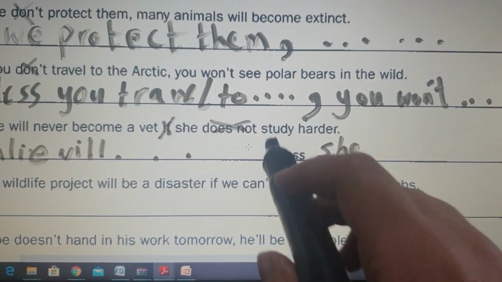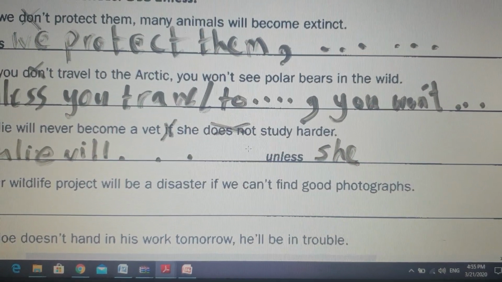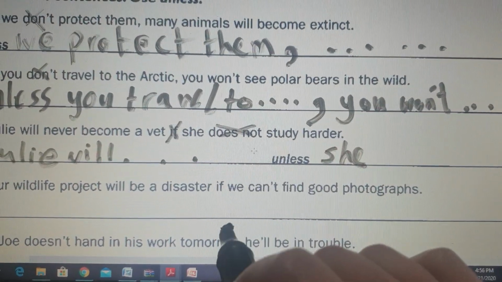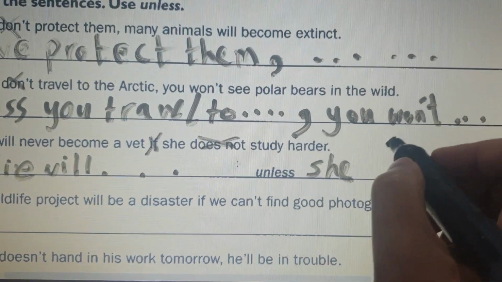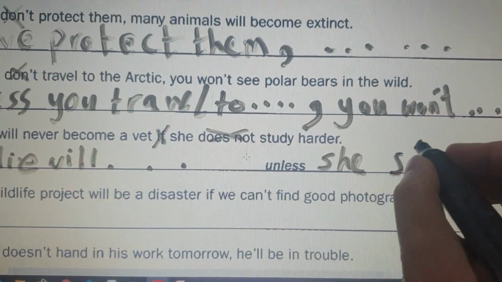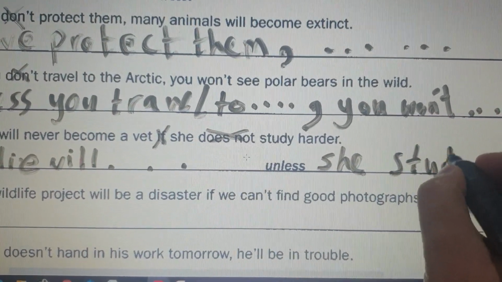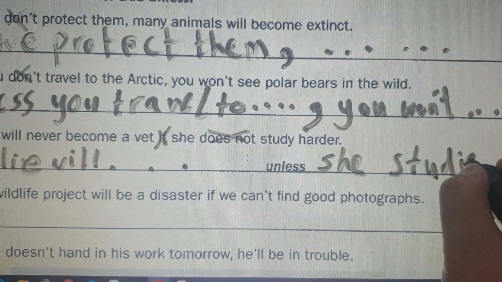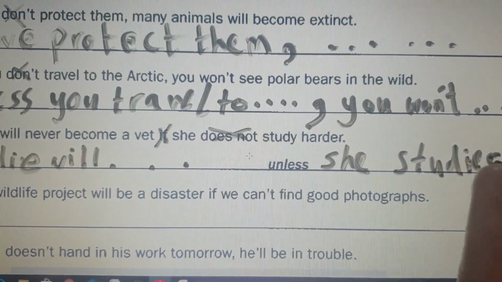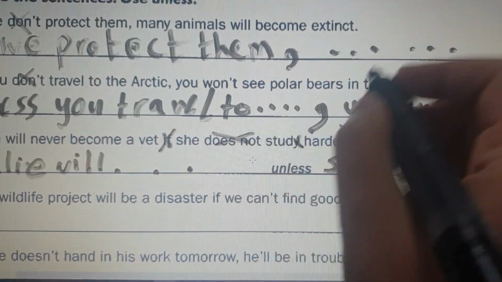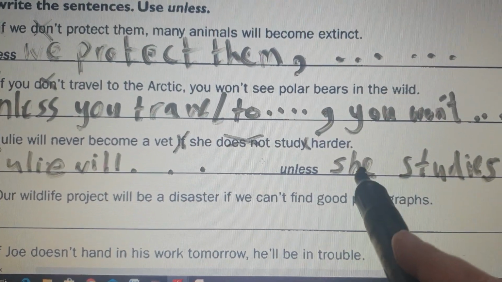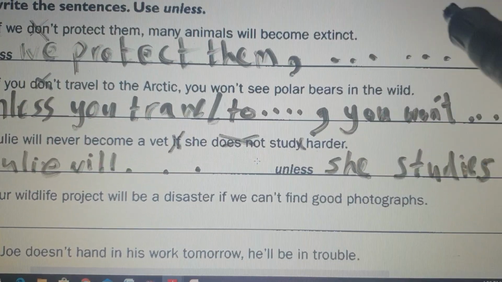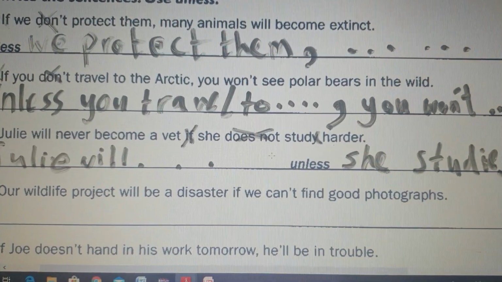what do we have to do with the verb study? We should use verb 1, right? But she is singular. We use she studies. We add es, but we delete the y, we add i, we said, and we continue the sentence. We said that if the subject is singular, we add s or es to the verb.